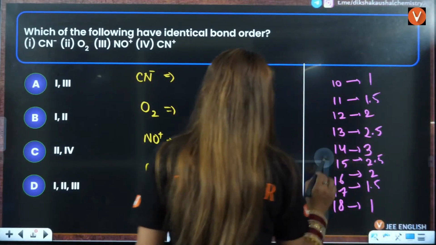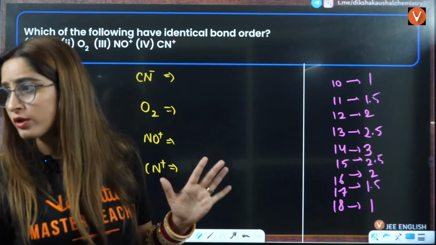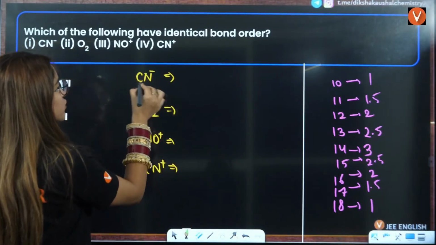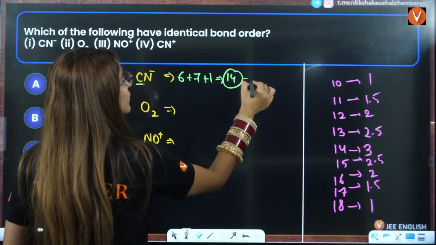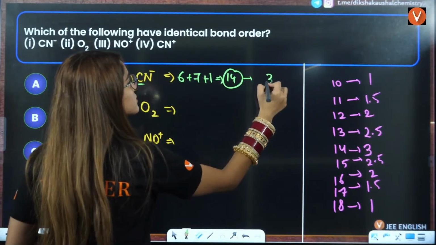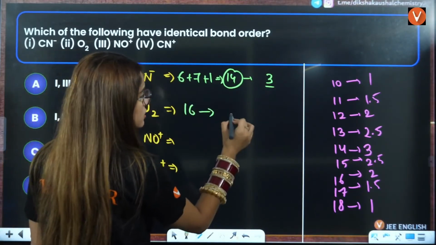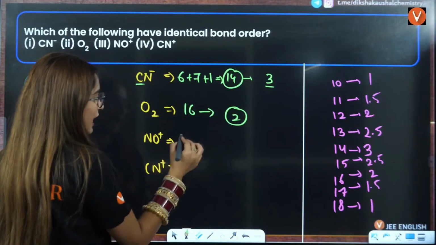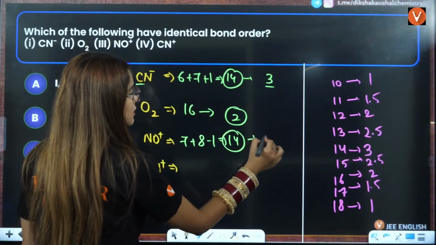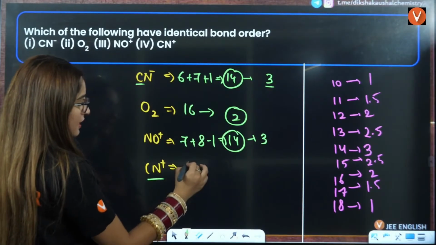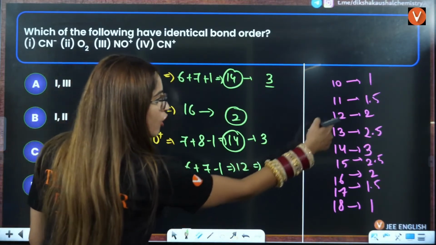So here, for CN negative, you have to calculate the electrons, right? Whenever you're calculating the electrons, this is 6 plus 7 plus 1, that is 14. Bond order is 3, right? This is 8 to 16. So for 16, it is going to be 2, right? For NO positive, it is 7 plus 8 minus 1. Again, it is 14. That is 3, right? CN positive is 6 plus 7 minus 1. That is 12. For 12, it is 2.